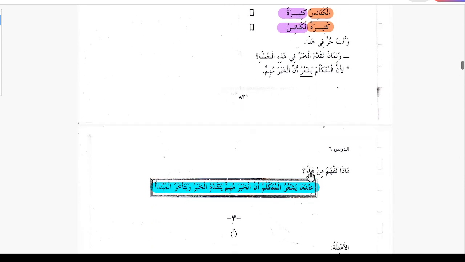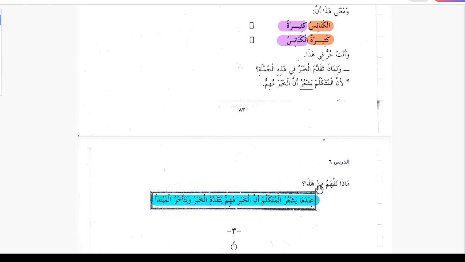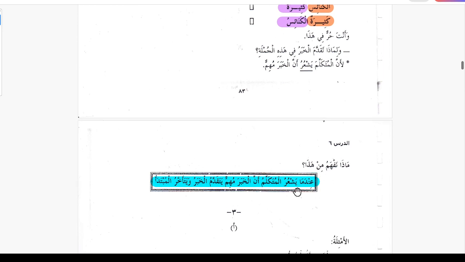So maza nafamu min haza, what is the takeaway from this? Indama yasharu al mutakallamu anna al khabara muhimmun yataqaddamu al khabaru wa yatakharu mubtada. When the speaker feels that the khabar is important, he can bring the khabar before and delay the mubtada. This is what we learned from this example.